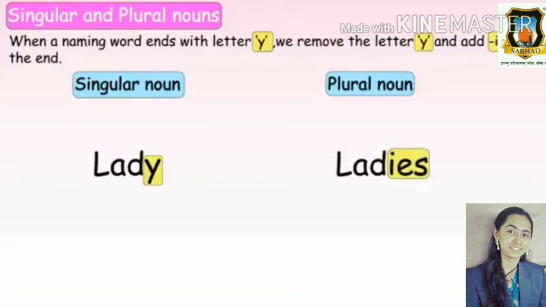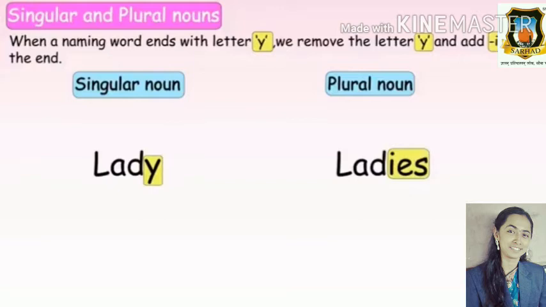When a naming word ends with letter y, we remove the letter y and add ies to the end, plural noun. So lady is singular noun, and we have removed the y and added ies to the plural noun.